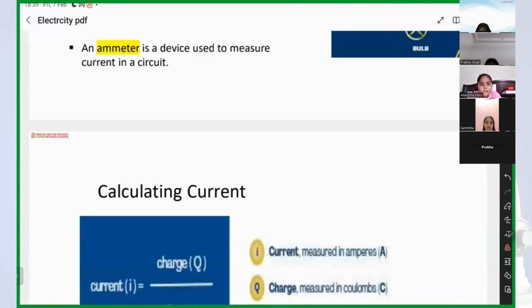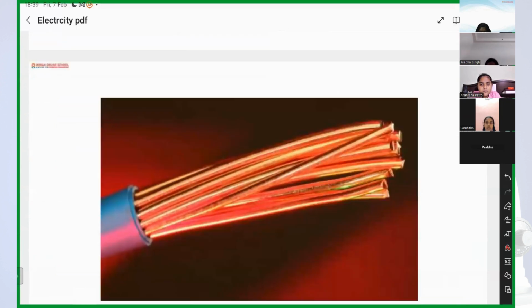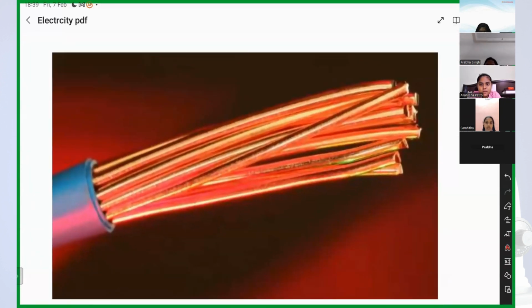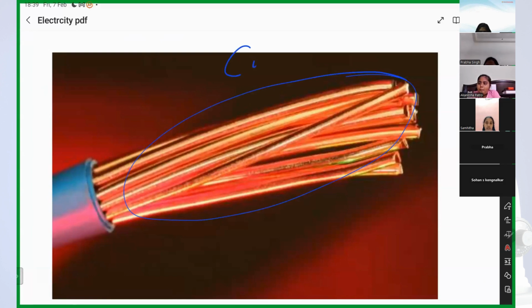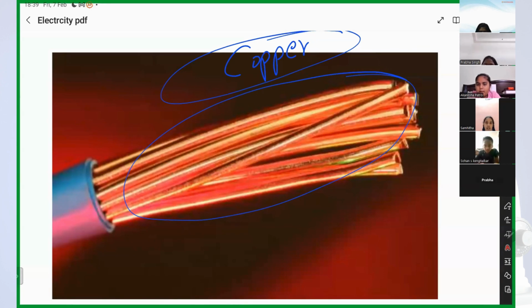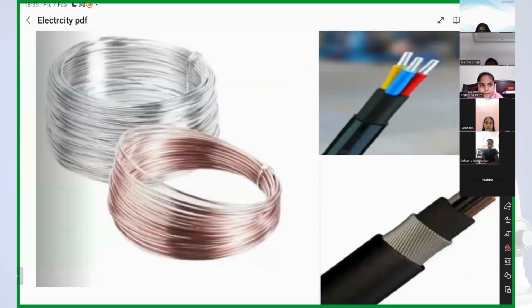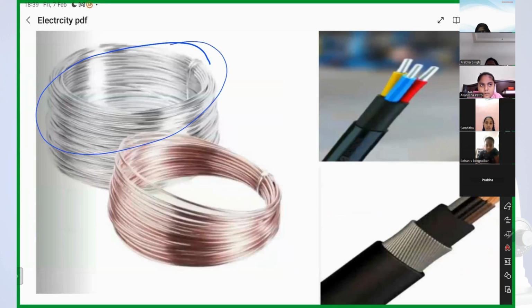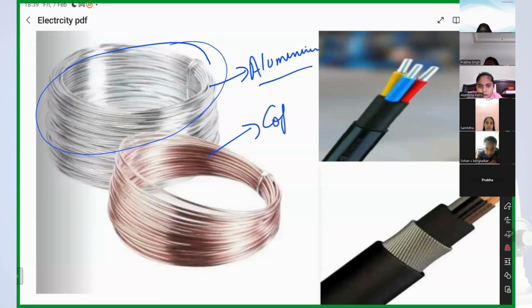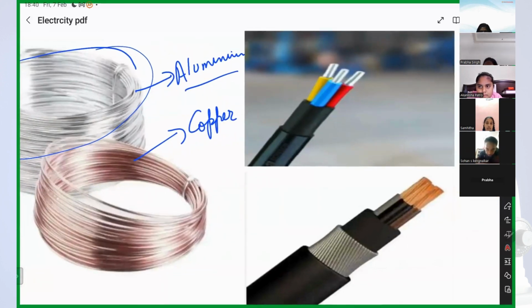Here, let me show you. Have you seen wires like this? This wire is made up of copper. Very good. Why copper? Because copper is a conductor. Yes, this wire is made up of copper because copper is a conductor. Now, here you can see this is a wire, right? And this wire is made up of aluminium. We have copper wire or aluminum wire.